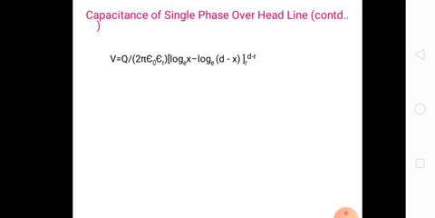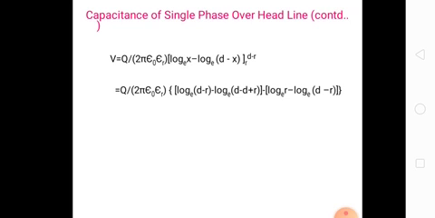So when we are applying integration to 1 by x and 1 by d minus x, we get V is equal to Q by 2 pi epsilon naught into the integral. Integration of 1 by x is log x, and integration of 1 by d minus x is minus log e (d minus x), since the inside function is minus 1. So the limits are r to d minus r, and here you can apply the limits in place of x.